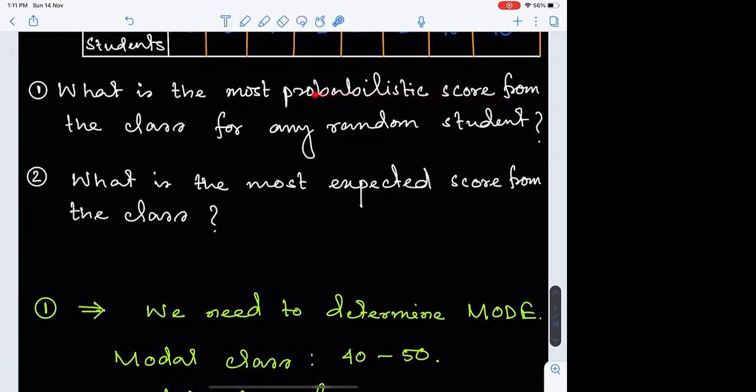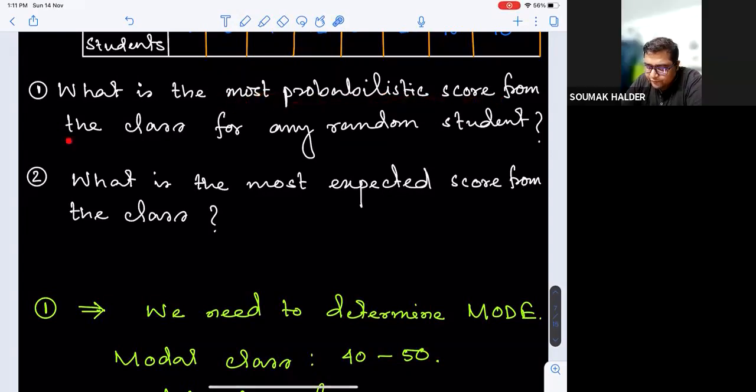Most probabilistic score from the class for any random student: if I select any random student, what score will have the highest probability to be assigned to that student? So we are searching for that score which has the highest probability or highest frequency. That's mode. So once we have decided on mode, we can now solve the first question.